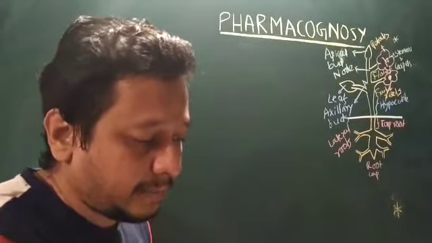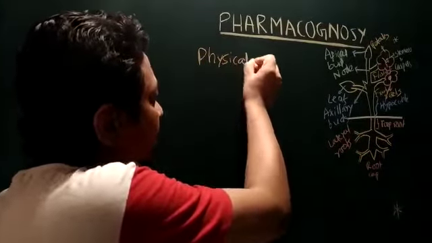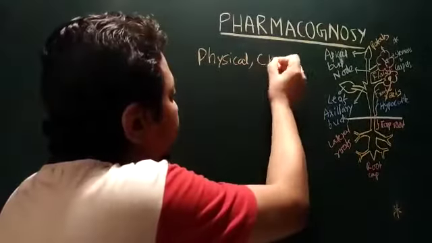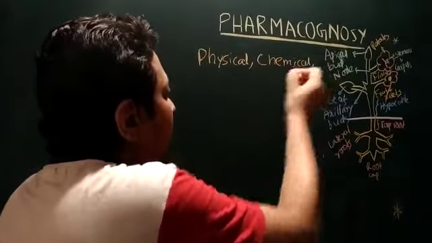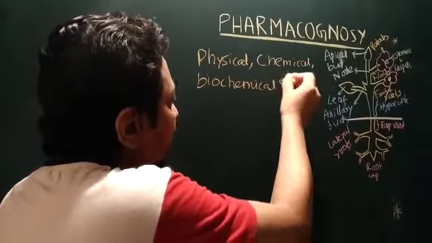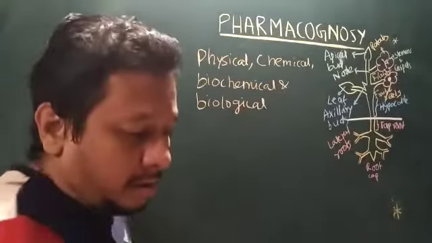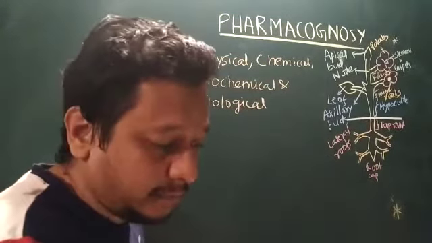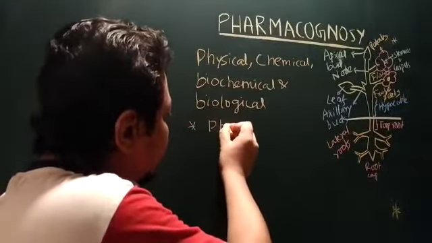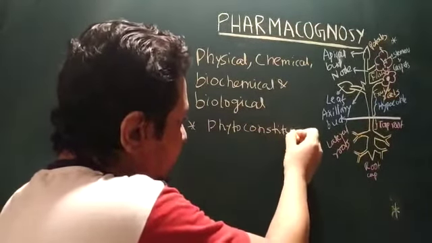Pharmacognosy is defined as the study of physical, chemical, biochemical and biological properties of medicinal plants and phytoconstituents. So remember, the phytoconstituents are the key thing as per the constituents.